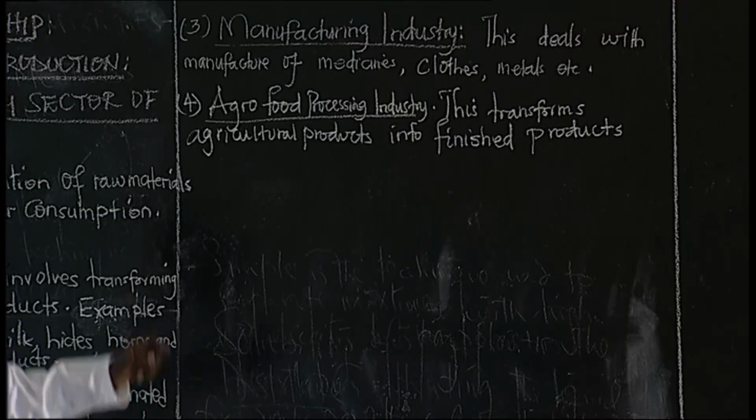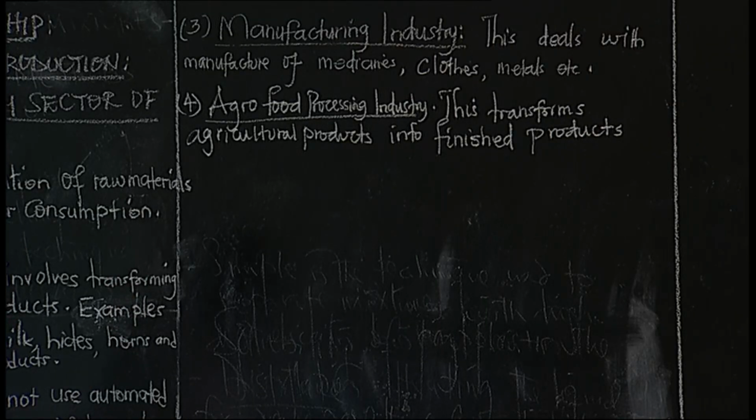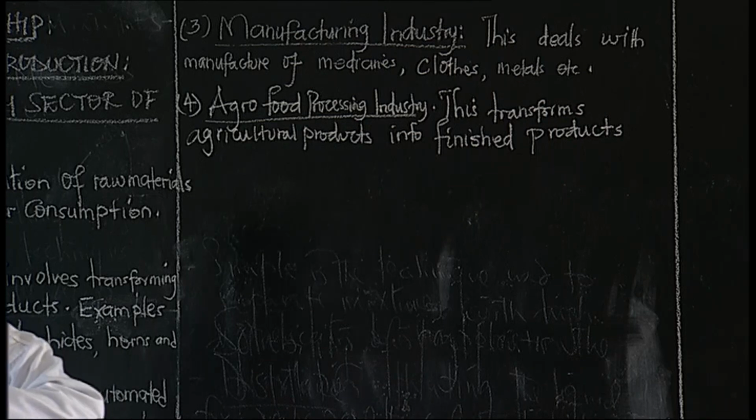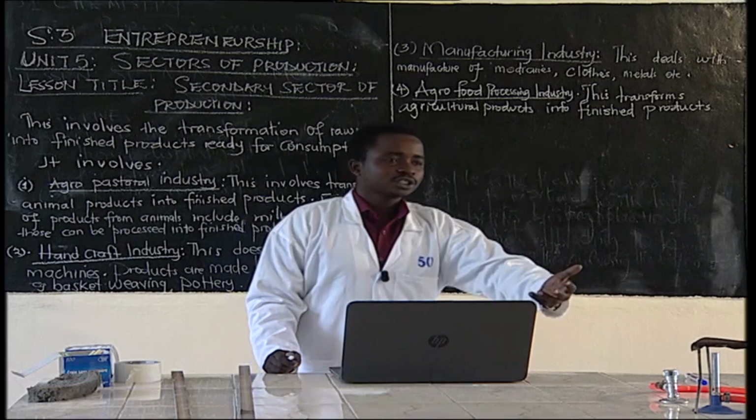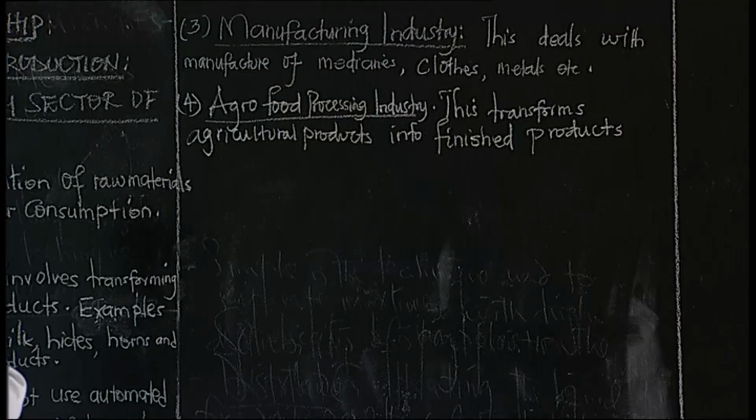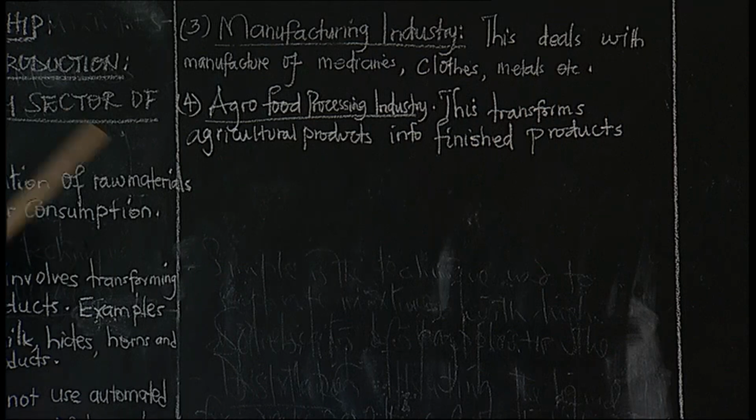So with agro-food processing industry, this transforms agricultural products into finished products, like whereby you can transform fruits into juice. We have such industries. Even Inyanje transforms some fruits into finished products like juice.